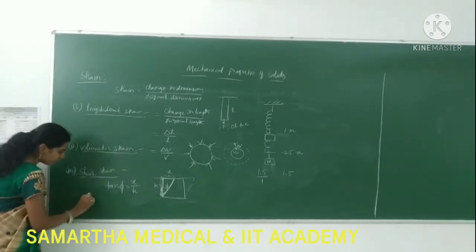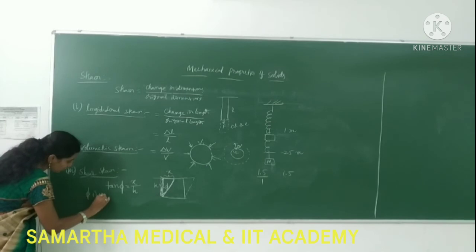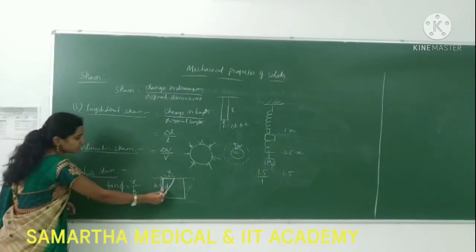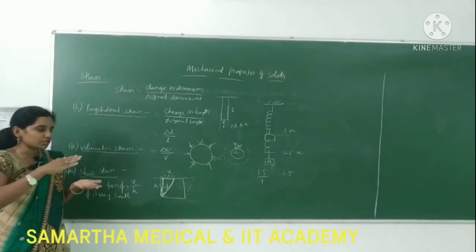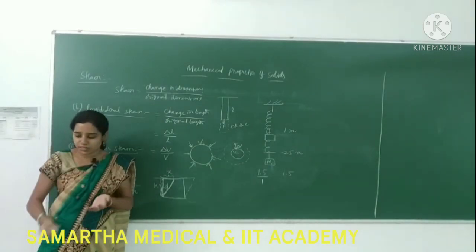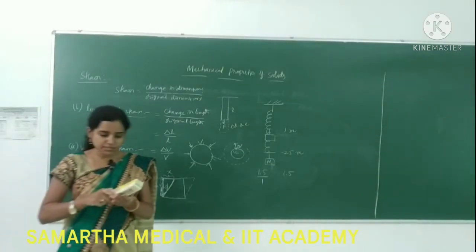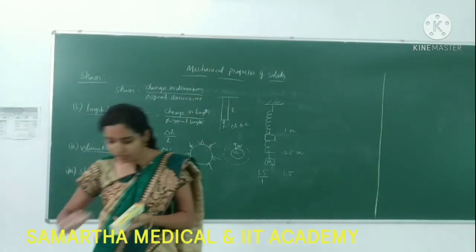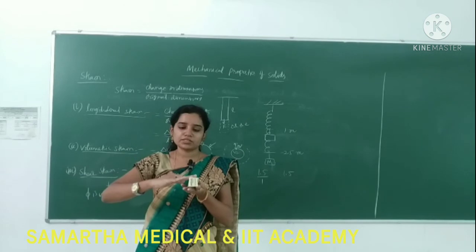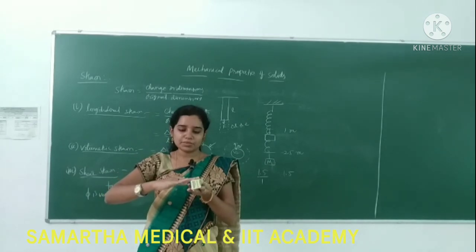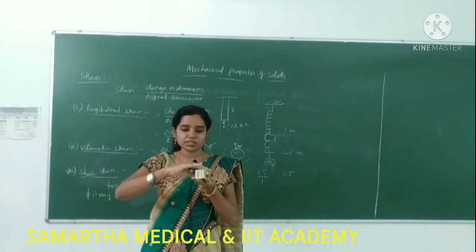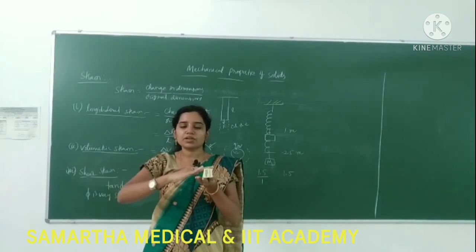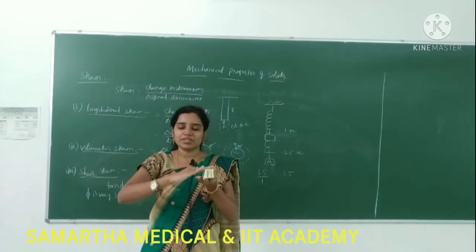Whenever phi is very small, let us consider this angle is very small, only a small amount of displacement is there in the top surface. For example, taking the same example again, by applying a force its shape is changing. Initially it was like this, and when I apply a small force, it bends a little bit, a very small angle.